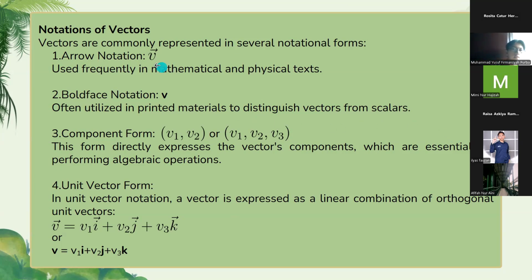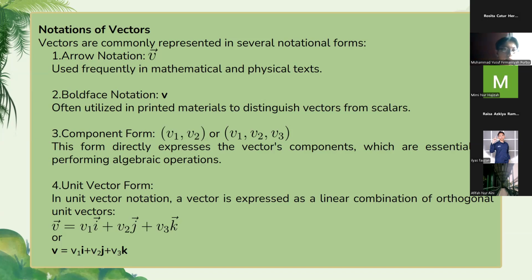You can see on the screen how to write the vector. For example, vector v, you can write vector v with an arrowhead. Arrow notation is used frequently in mathematical and physical texts.